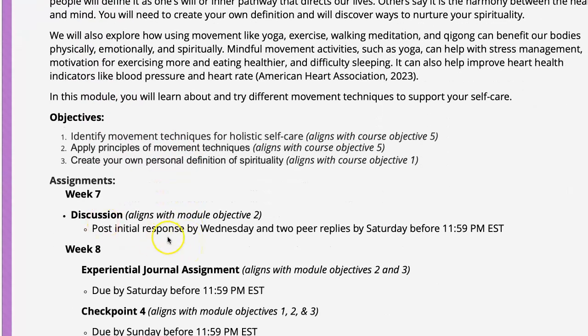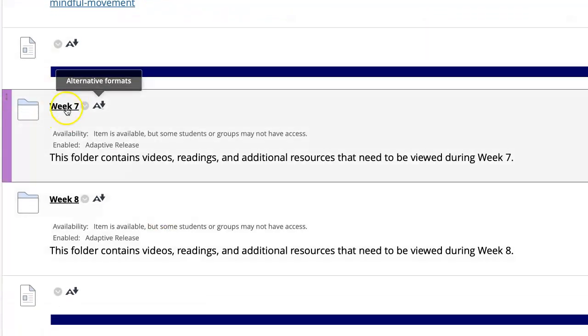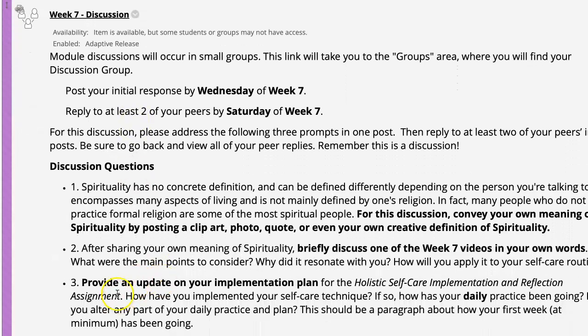You have a discussion due this week, and then I just wanted to touch base with you to remind you, here's your week 7 folder, that we are going to be providing an update on your implementation plan. So how have you implemented it? How has your daily practice been going, etc.? At this point, you should have definitely gotten at least a week of your practice in daily. If you haven't, then you really need to start catching up on that now, because week 9 will be here sooner than you think.